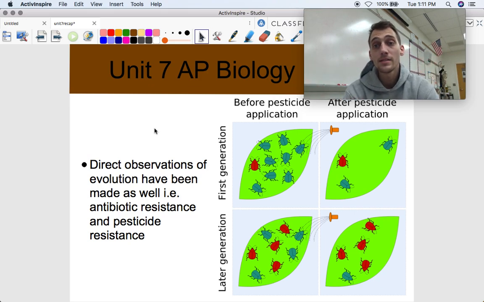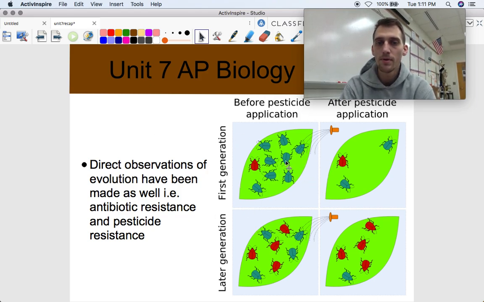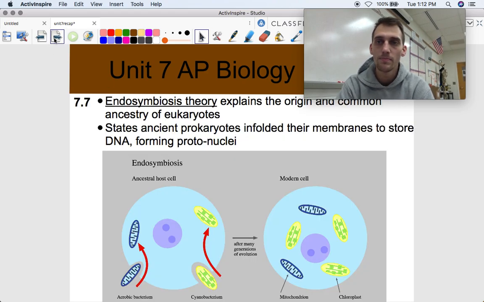Okay, the last and probably the strongest form of evidence that evolution is actually a thing is that it can be observed, that we can see it, experience it happening. So direct observations of evolution have been made through antibiotic resistance, which we already talked about, and pesticide resistance. Here's a nice picture of pesticide resistance. All right, it's the same premise. Hey, I have a whole bunch of bugs. One of them is resistant to a pesticide. I apply the pesticide, and this makes this one more fit to survive and reproduce, and it's going to pass down its traits, and it's going to become a superbug.